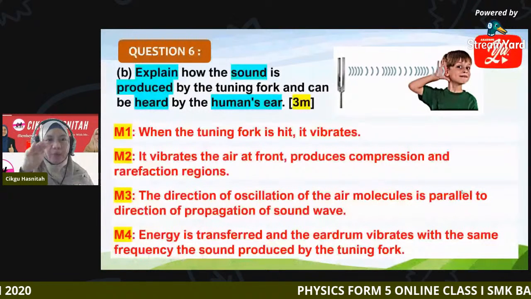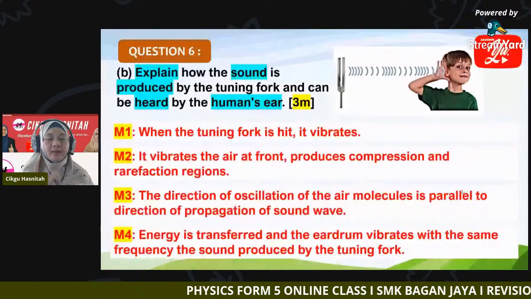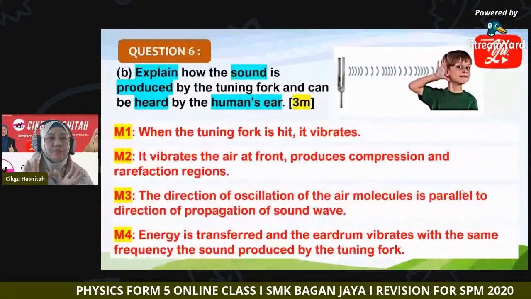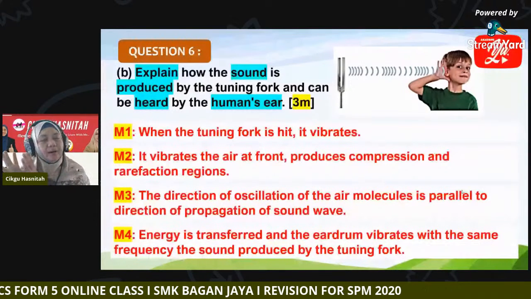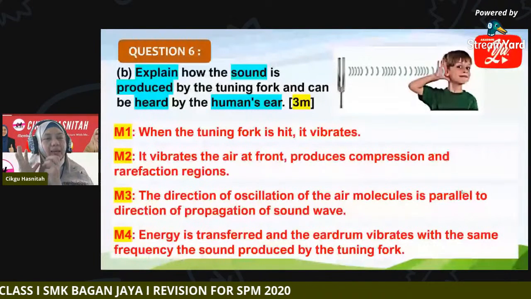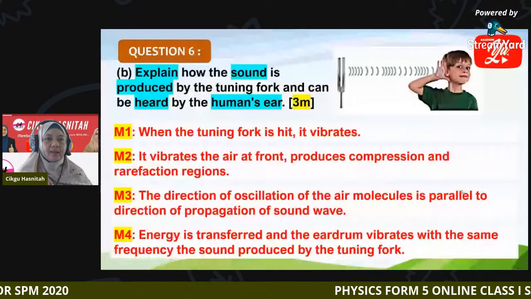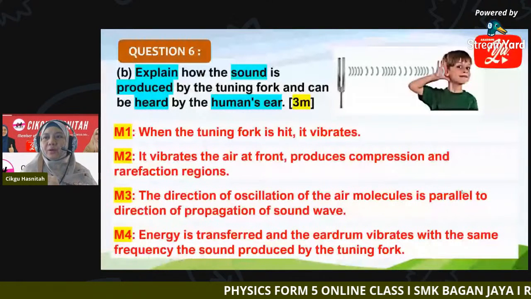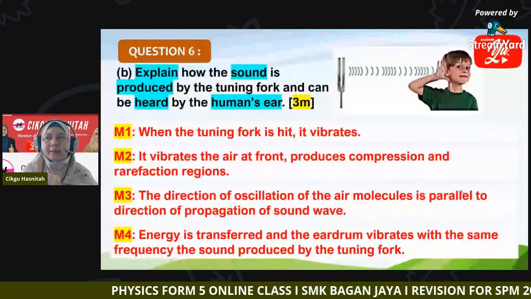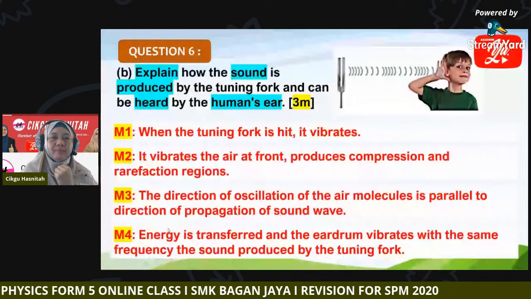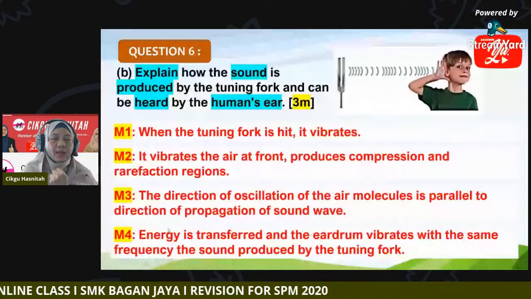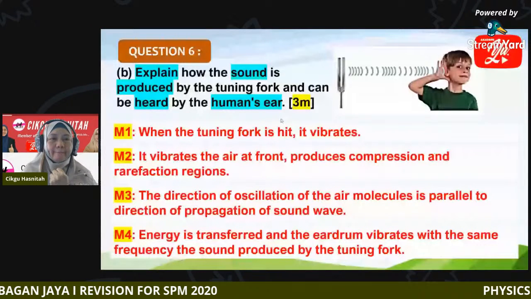Okay, so this is how we explain how the vibration is produced by the tuning fork and how the sound wave can be caught by the human ear. So 4 marks you can get here, but the maximum is 3. But normally for explanation, it allocates 4 marks.